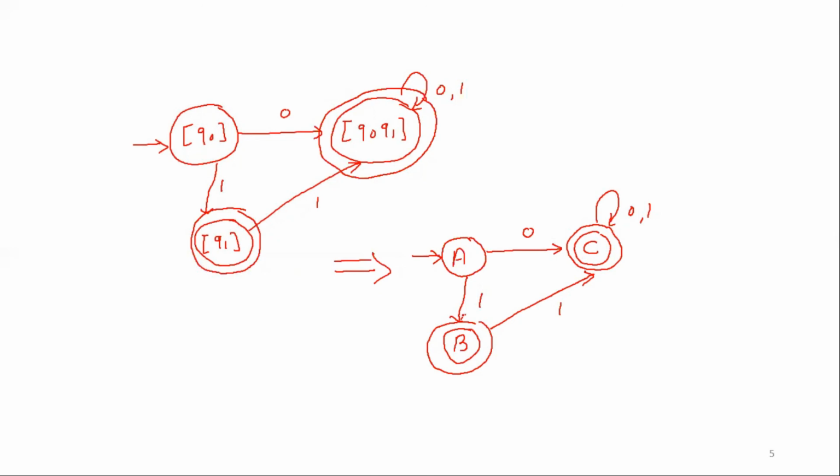Once we have this transition diagram, then we can draw the transition table. So here let us draw the transition table from the transition diagram. So here this is Q and sigma. Sigma is 0 and 1, and states are A, B and C, where A is an initial state, and B and C are the final states.